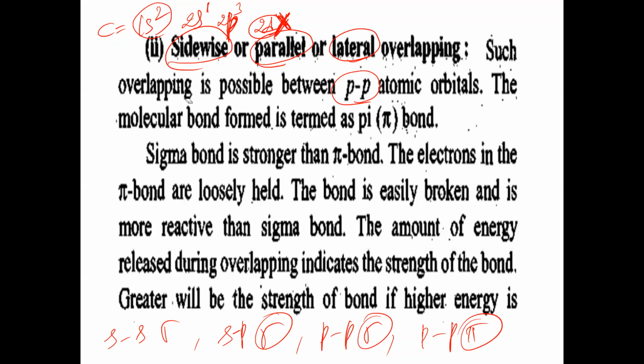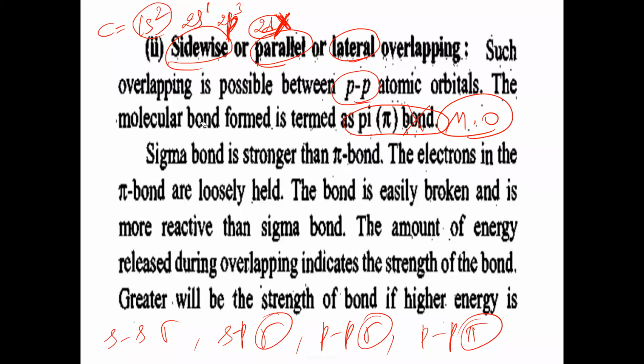Such overlapping, that is lateral overlapping, is possible between p and p atomic orbitals. The molecular orbital formed is termed as what now? Pi molecular orbital. The molecular bond formed is pi bond.